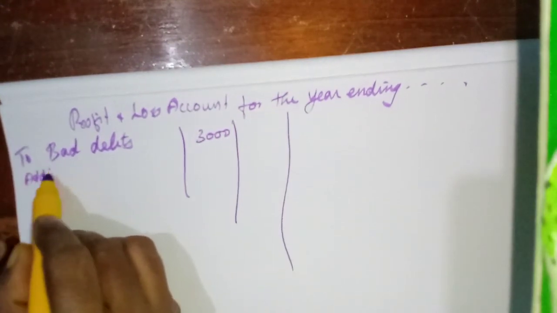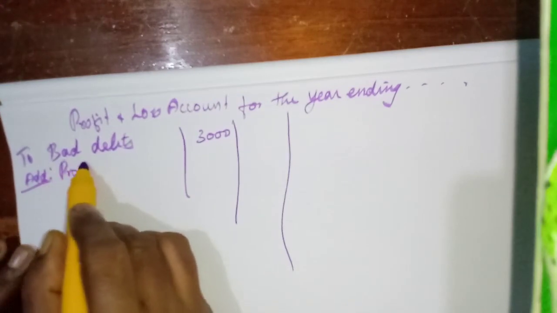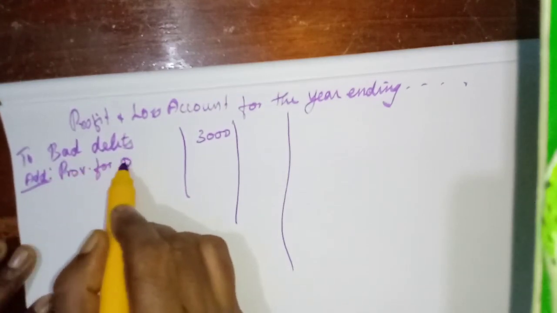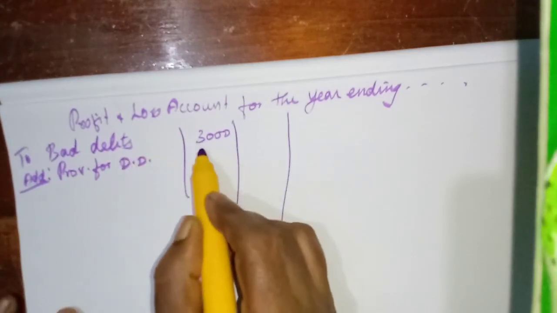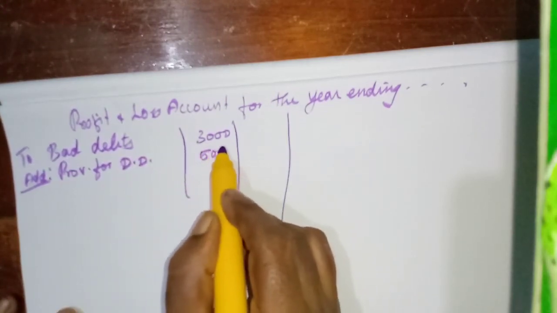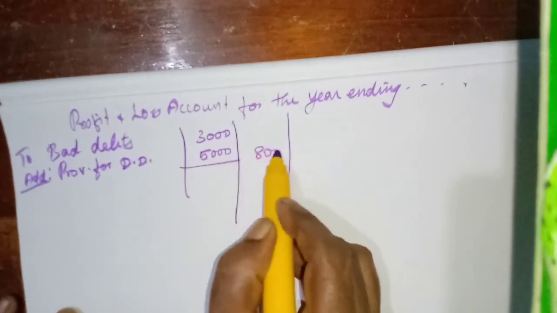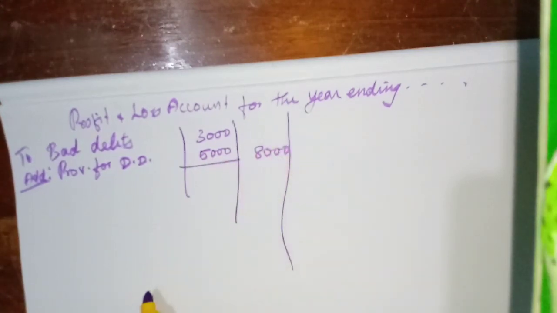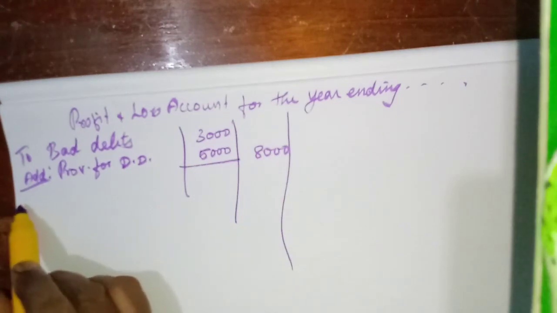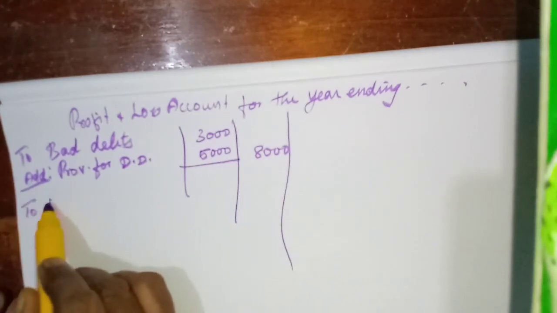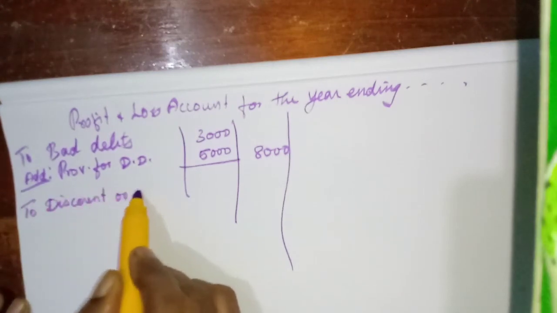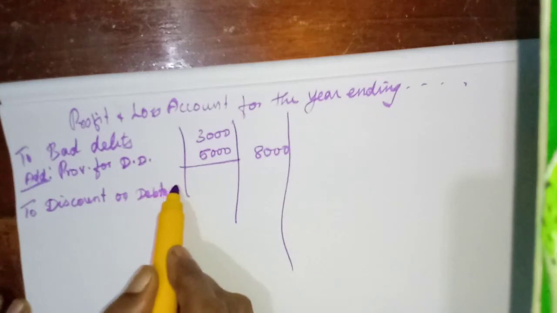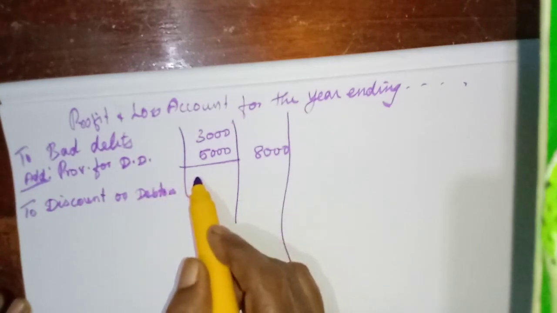Add provision for doubtful debts. How much? 10% on 50,000, 5,000, isn't it? So this one we need to write. Then, since they have given this discount on debtors in the trial balance, we are taking this as the second item. Discount on debtors 2,000.